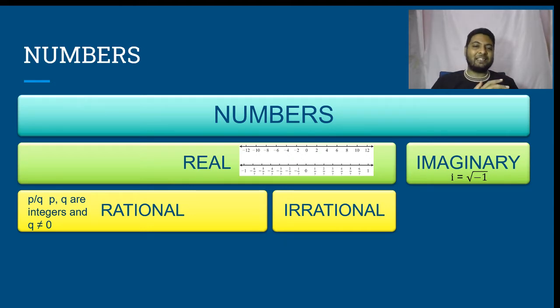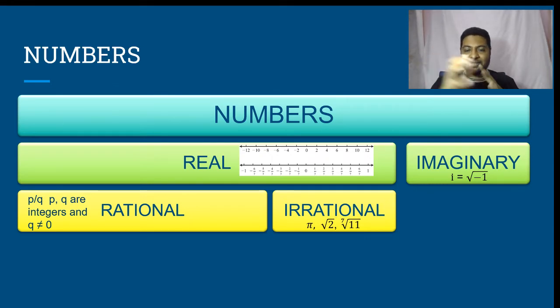So pi is irrational. Apart from pi, any other irrational numbers? We have lots of them. Root 2, 7th root of 11, 5th root of 13, 18th root of 19, 27th root of 23, nth root of any prime number where n is greater than 2 is said to be irrational.